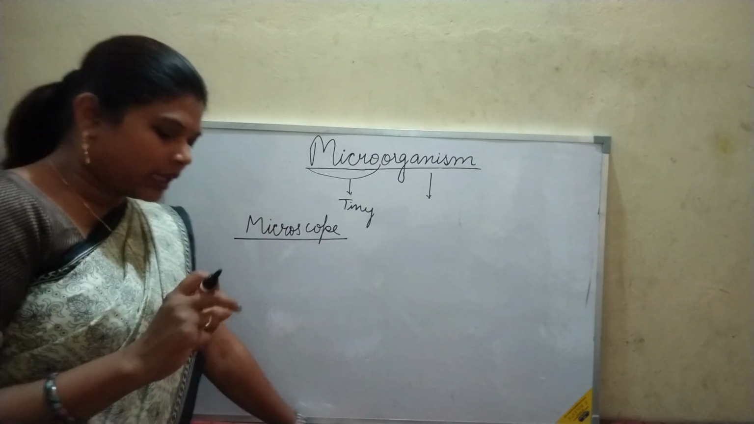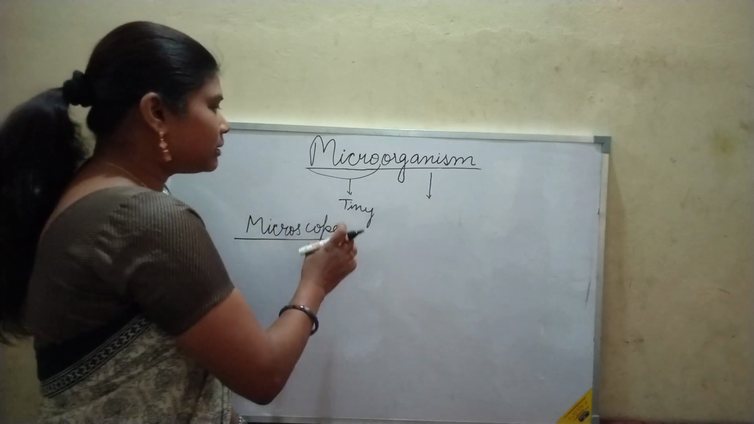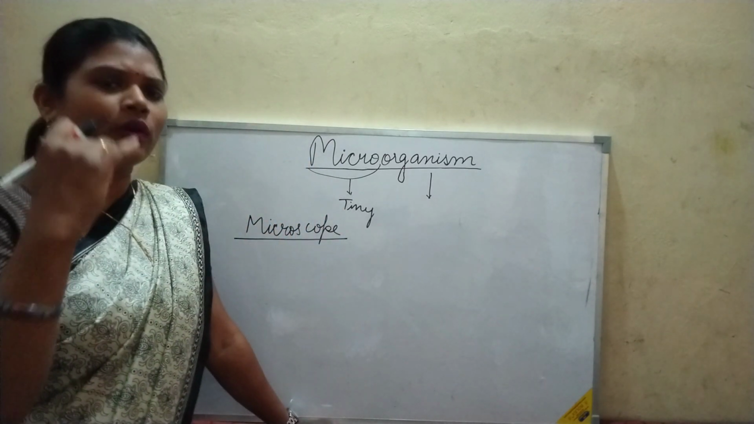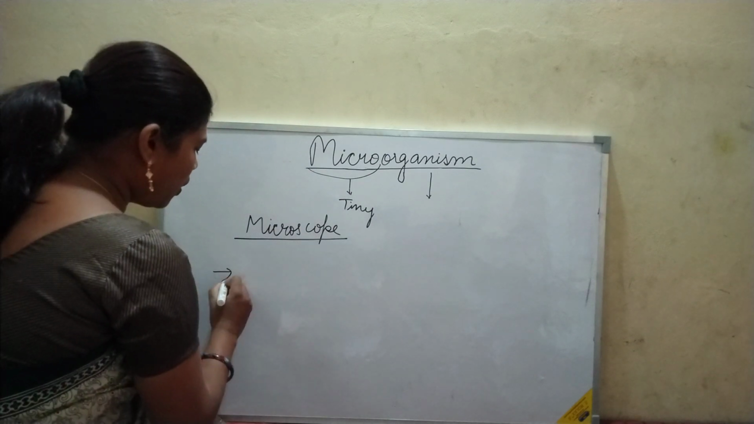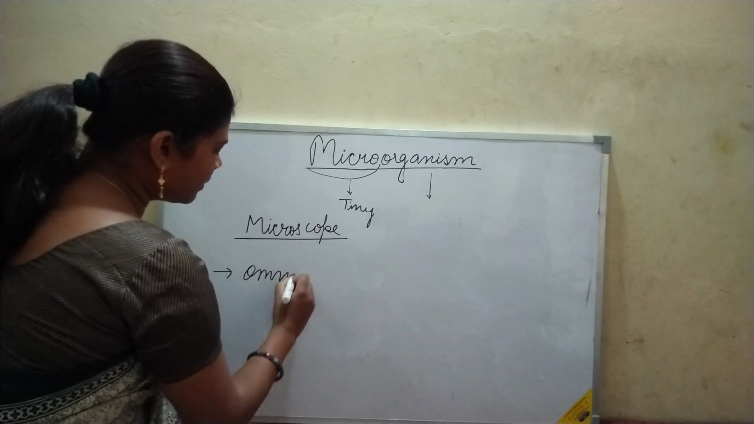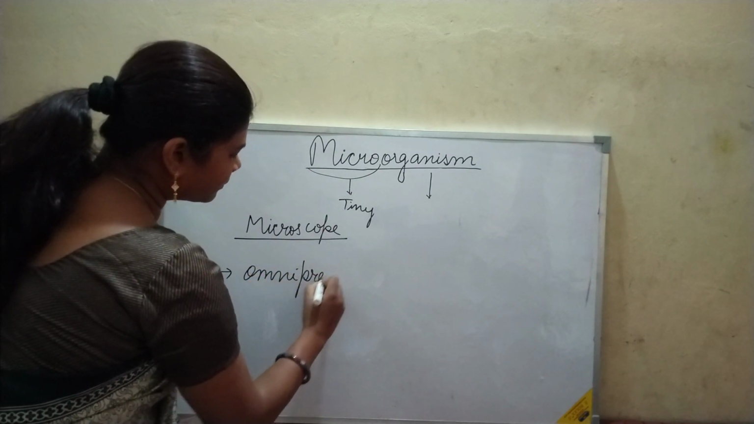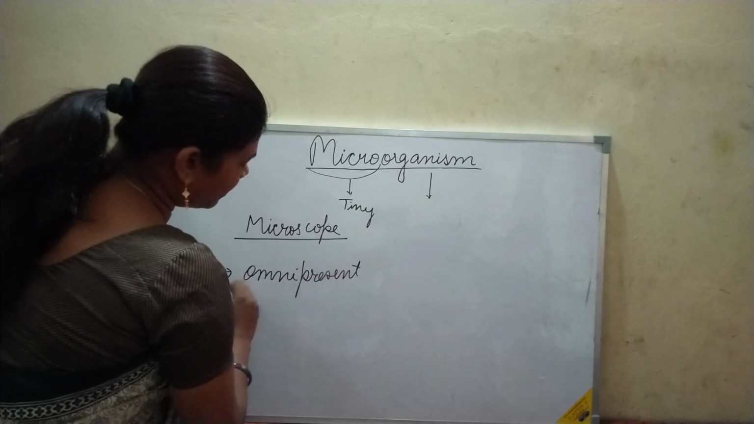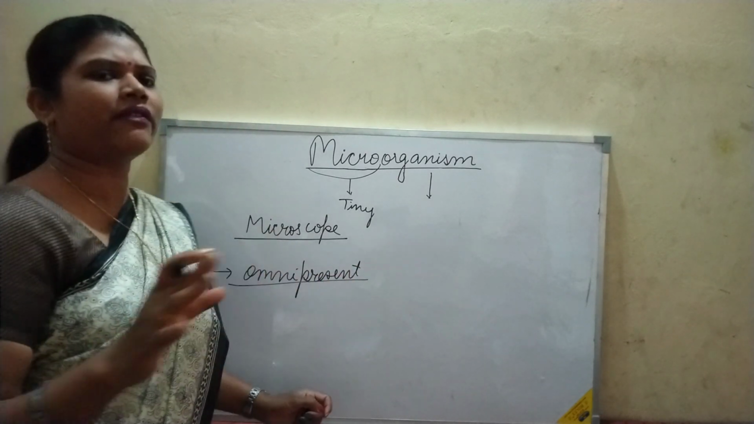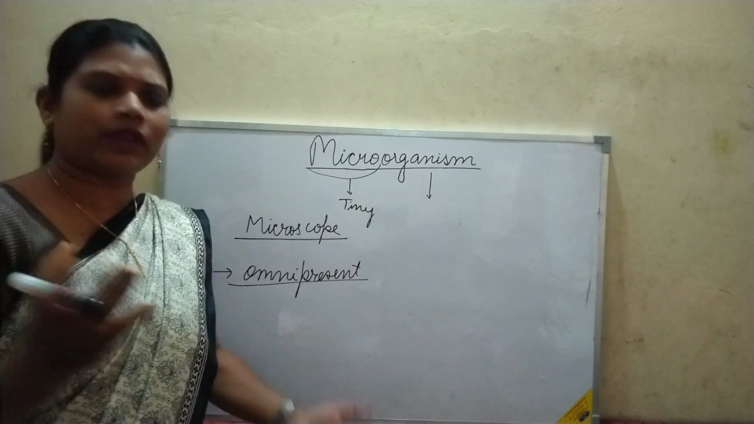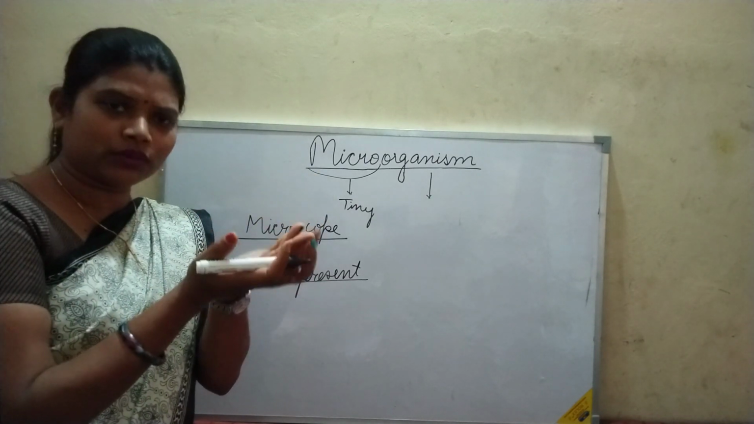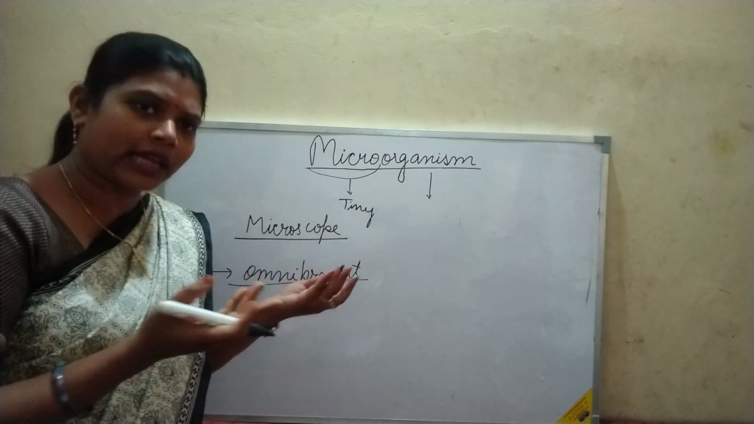Okay, now let's know more about microorganisms. These microorganisms are omnipresent. What is omnipresent? It means they are present everywhere. They are present in water, in soil, in air, everywhere. In your palm too, though you cannot see them because they are very tiny.